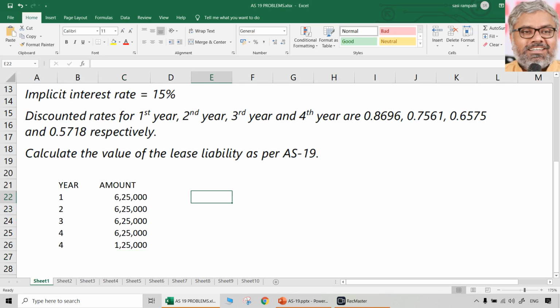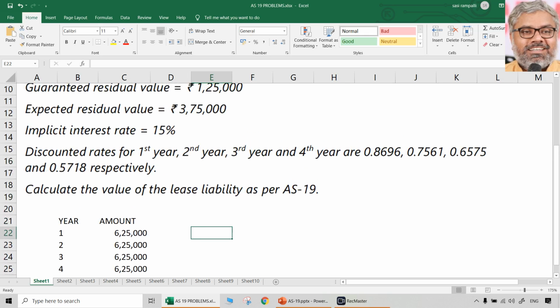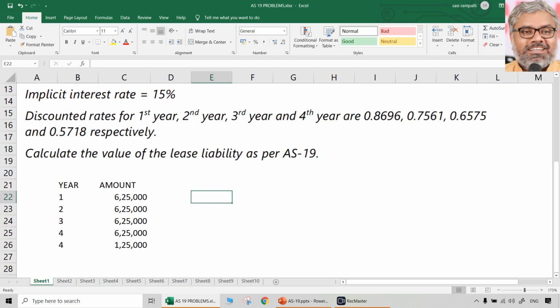So we don't care about unguaranteed residual value here. Why? Because we are looking at the lessee. Lessee doesn't even know what the expected residual value is. Why should he care? He is not the owner, right? After all, he is only a lessee. But still, he doesn't have any idea or doesn't need to have any idea about unguaranteed residual value or expected residual value. What he guarantees to pay, that's what matters to him. He was ready to pay 1,25,000 according to agreement. That only we will take as the guaranteed residual value.